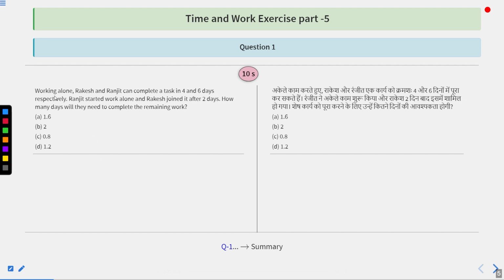Question says that working alone, Rakesh and Ranjit can complete a task in 4 and 6 days respectively. Ranjit started work alone and Rakesh joined it after 2 days. How many days will they need to complete the remaining work? Your options are 1.6, 2, 0.8 and 1.2. These are the options given to you.